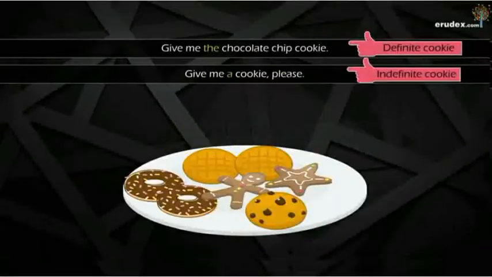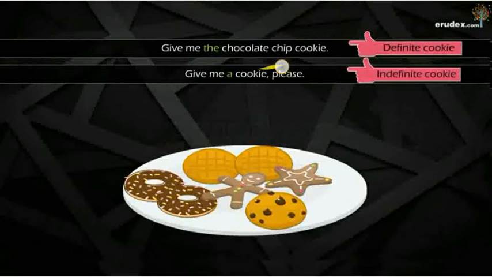We will understand that with these examples. First, give me the chocolate chip cookies. In this sentence, the thing is chocolate chip cookies. As I have told, the definite article is used with the particular person or thing.